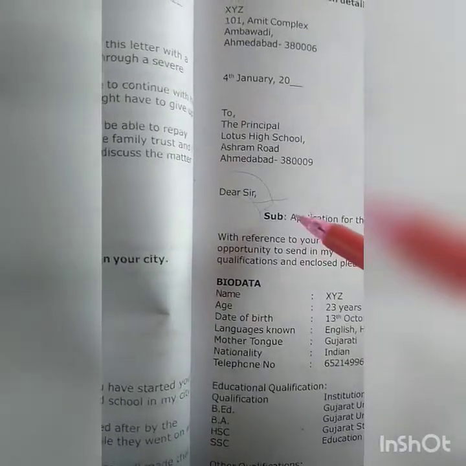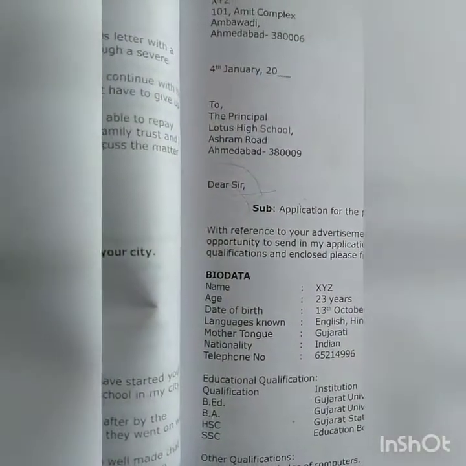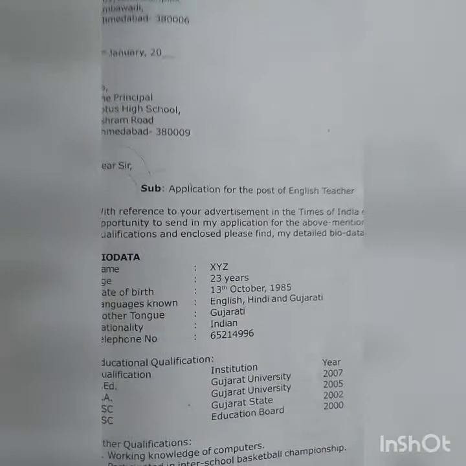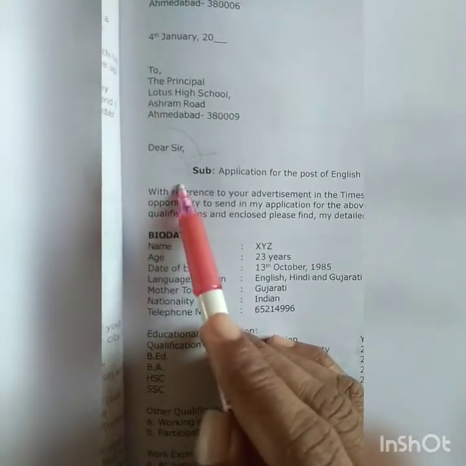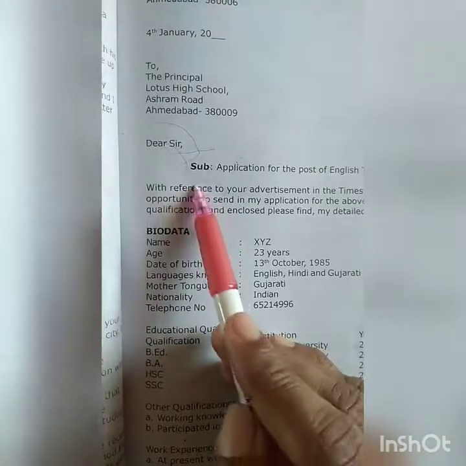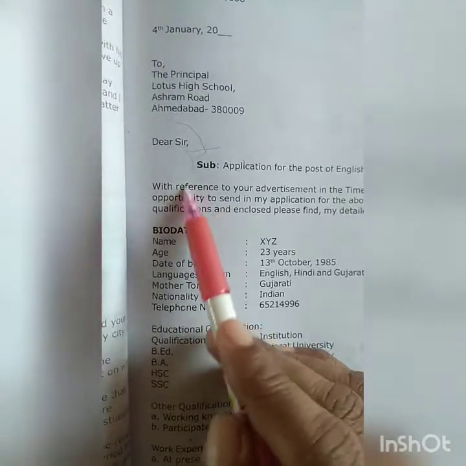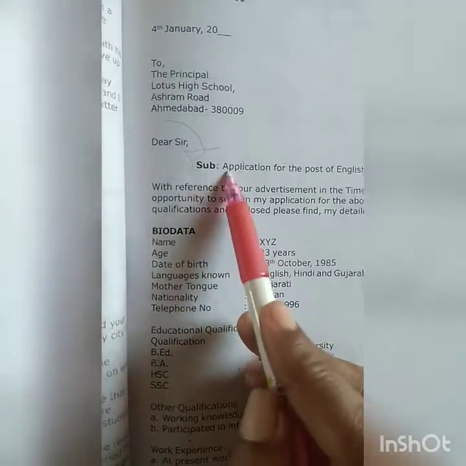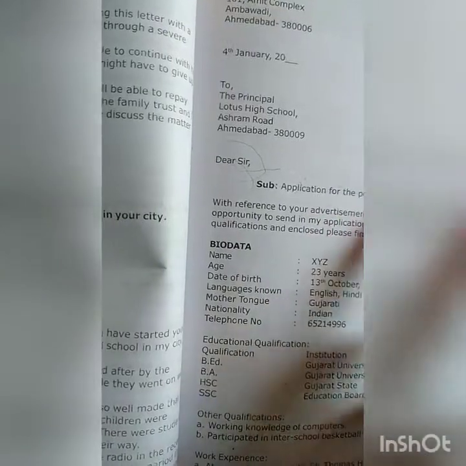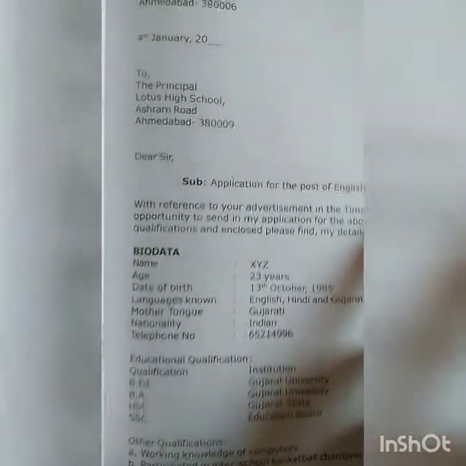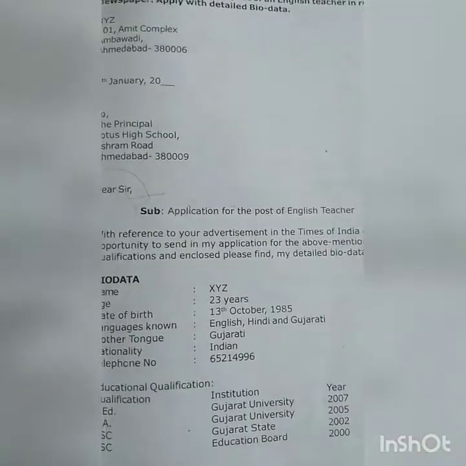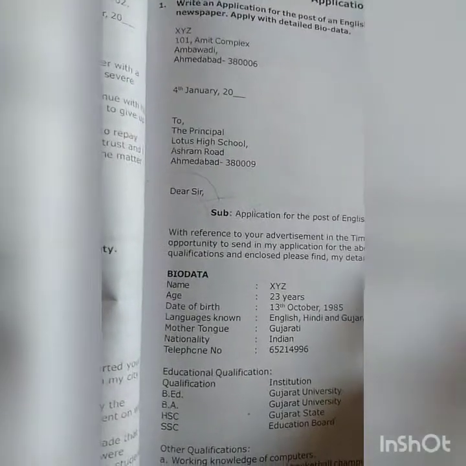Thereafter, the subject is application for the post of the teacher. What is the subject? This is to be highlighted. You are not writing the entire S-U-B-J-E-C-T. You will just write S-U-B, and you will underline the application for the post of an English teacher. That is what the subject is for this letter. Did you understand? This is how you will write it. Till here, hope you all have understood, children.